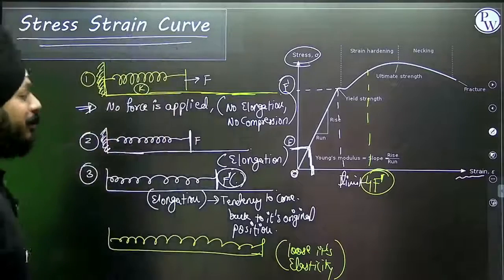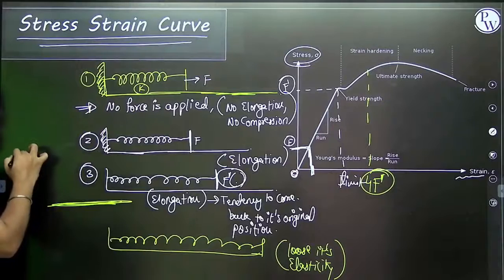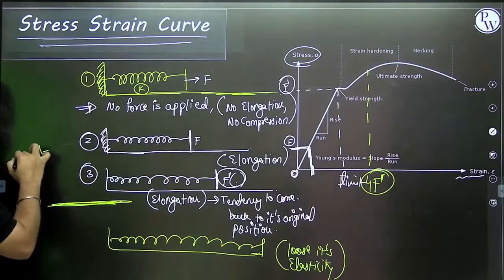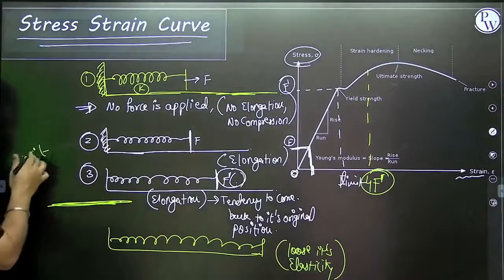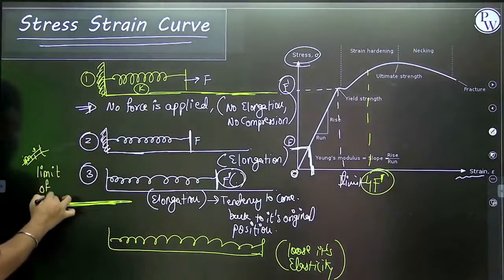You can see this example. This was the section, this was our limit of proportionality.